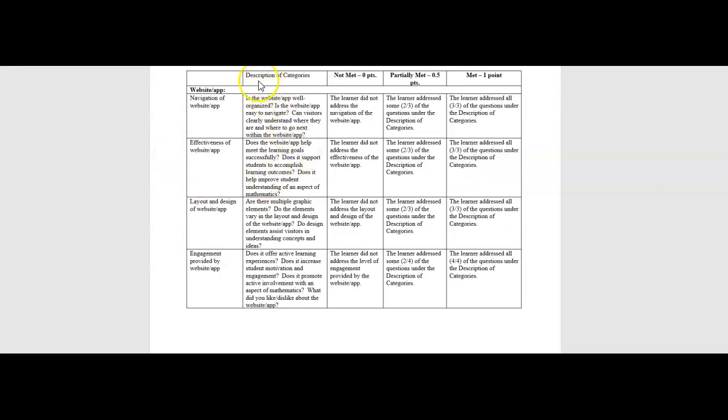So this is what I mean by description of categories, right? So are you answering all these questions? Are you answering all these questions? 5 times over, right? So again, if there's something else you want to add, feel free.